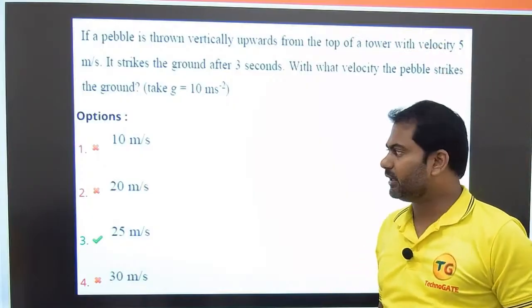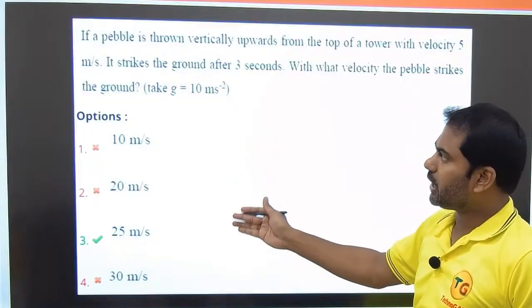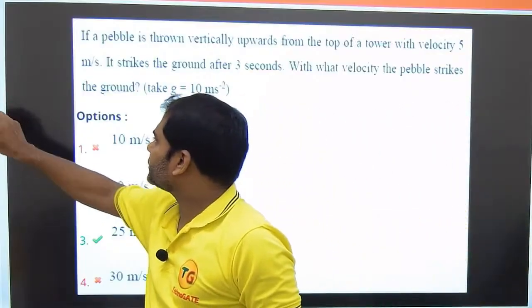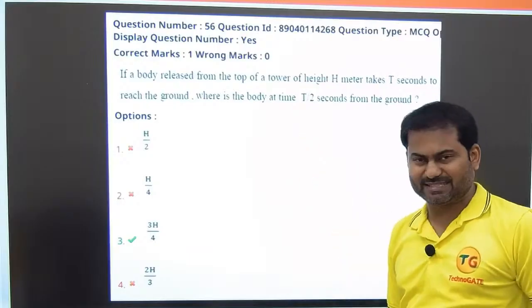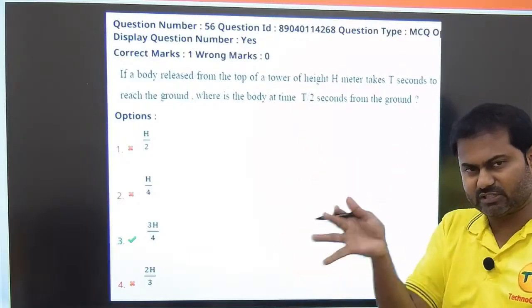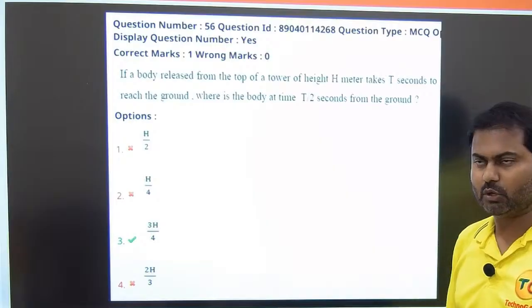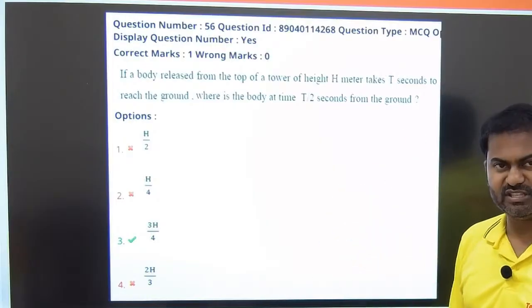I hope it is completely clear to everyone. The answer for this question is option number 3. We are done with this. Now let us look into the question number 56. I mean to say, physics starts from the 51st question in ECET papers. So we are actually at the 6th question of physics.